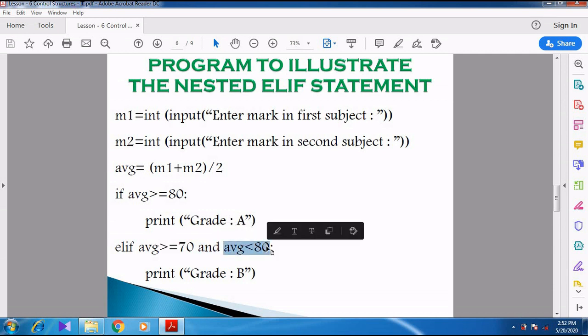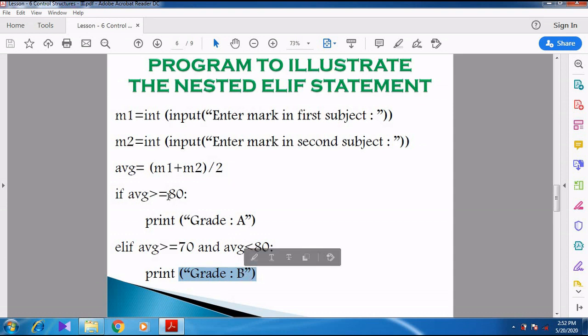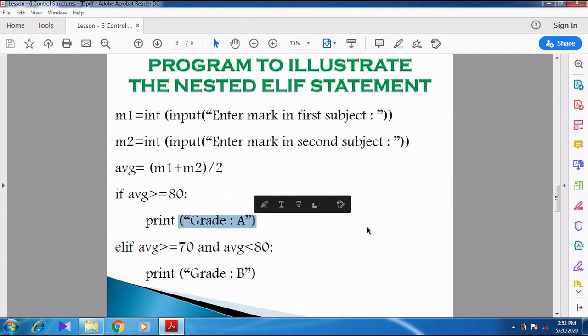That means 70 to 79. If the student average is 70 to 79, which grade does he belong to? Grade B. If the student average is 80 and above, he belongs to grade A. Right?